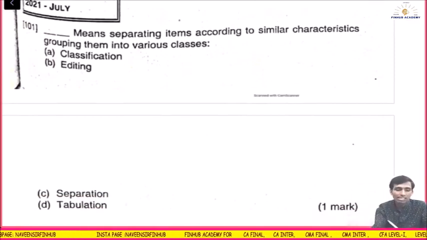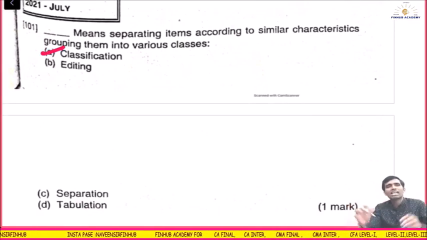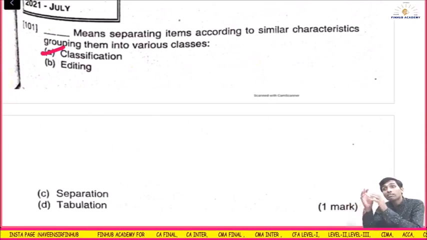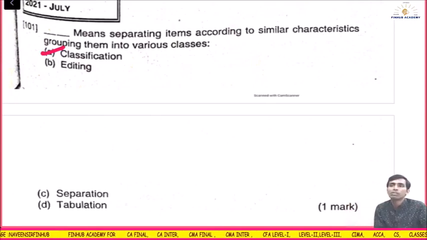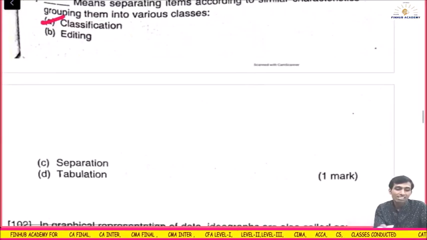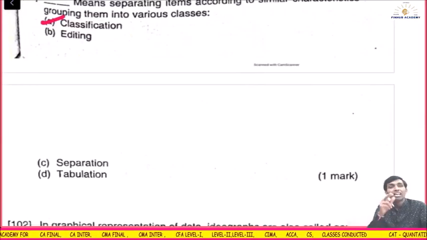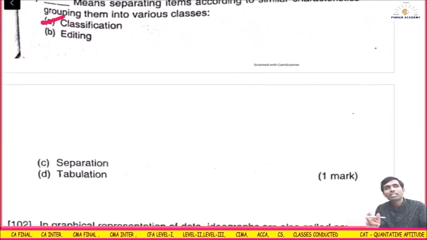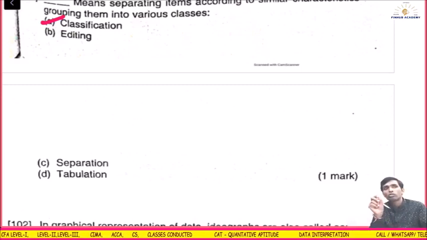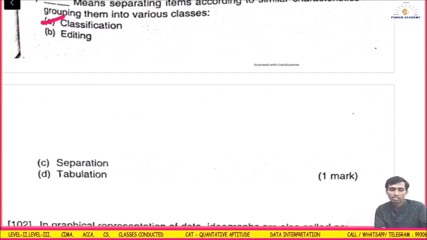We classify, no? What do we do? Classification means separating the items according to similar characteristics, grouping them into various classes. And anyway, classify, analyze, interpret. Okay, those are the words used in the definition. Go into the core book, into the module, and check.